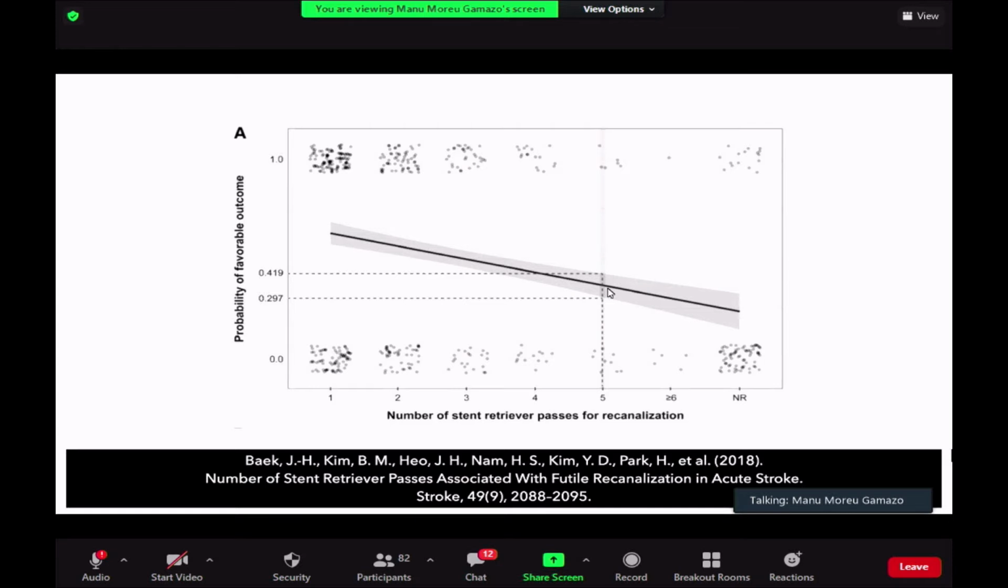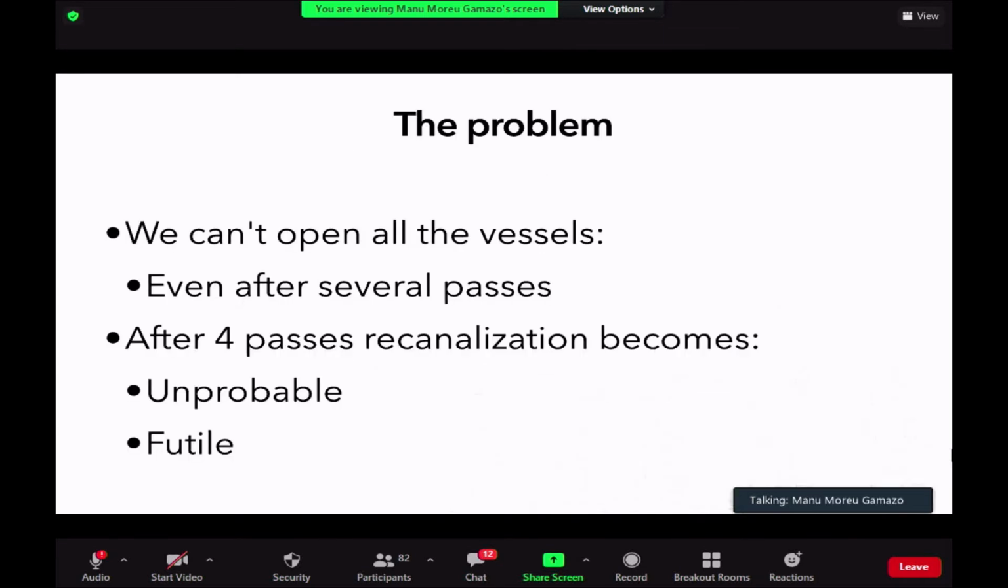So after that 5th pass, it is not useful to open the vessel. Only sometimes it will be useful. So the problem is really fixed right now. We can't open all the vessels, even after several passes. And we know that after 4 passes, recanalization becomes improbable and futile. So it's really rare to open the vessel after the 4th pass. We will talk about this a little bit later. And the recanalization is not going to be useful, even though we get to remove completely the clot.